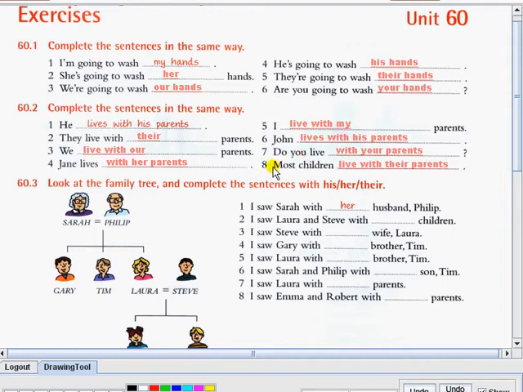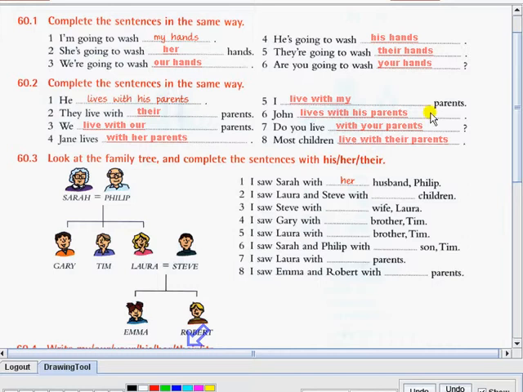And number 8, most children live with their parents. So here we are talking about the children. That's why we use the possessive adjective their because children is plural. And also we use live without an s because children again is plural. Most children live with their parents. There. So again, I hope you got everything correctly. Now let's move on to exercise 60.3.